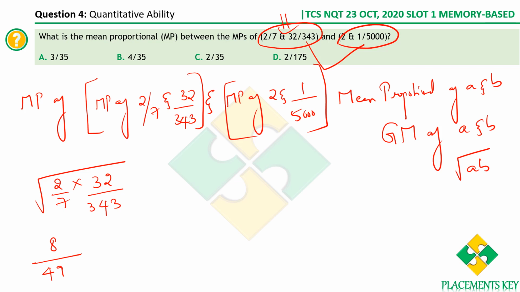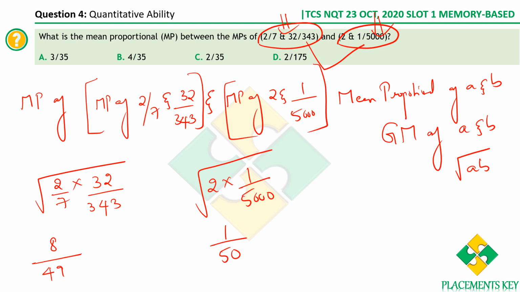Let's find the mean proportion of these two. It is again 2 into 1 by 5000. This is very simple. What is 2 into 1 by 5000? It is 1 by 2500. Square root of 1 by 2500 is what? 1 by 50. So we get 1 by 50. Got it. Now we have the mean proportion of this, and also of this.